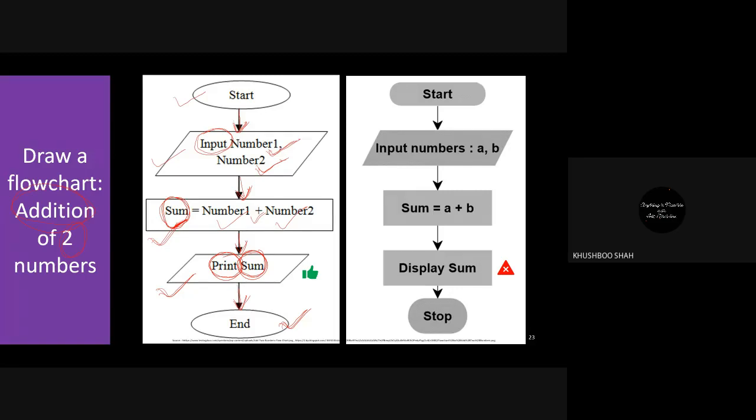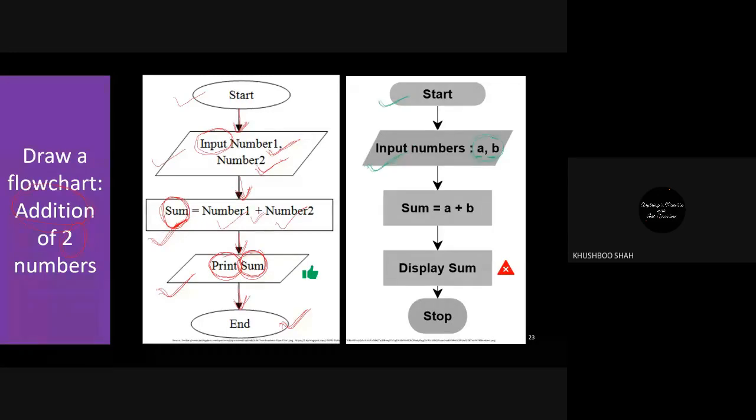Clear, everyone? Yes, ma'am. Good thing is you are not bound to write some particular things. For example, the right side diagram. Here you have another symbol, but it's fine. This is right. Then here it is written input numbers A and B. Fine. You can take P1, P2, NO1, NO2. You can write any. So input numbers, two numbers you can take.